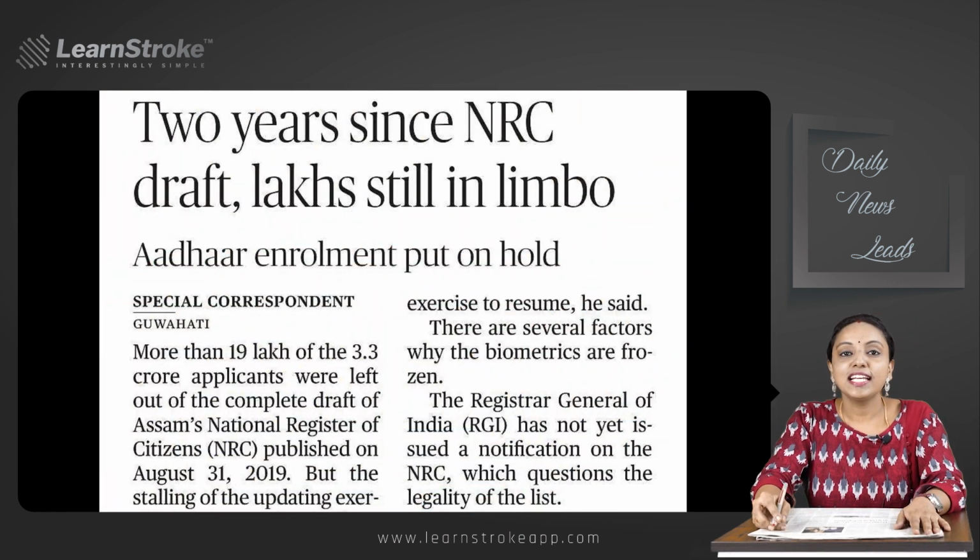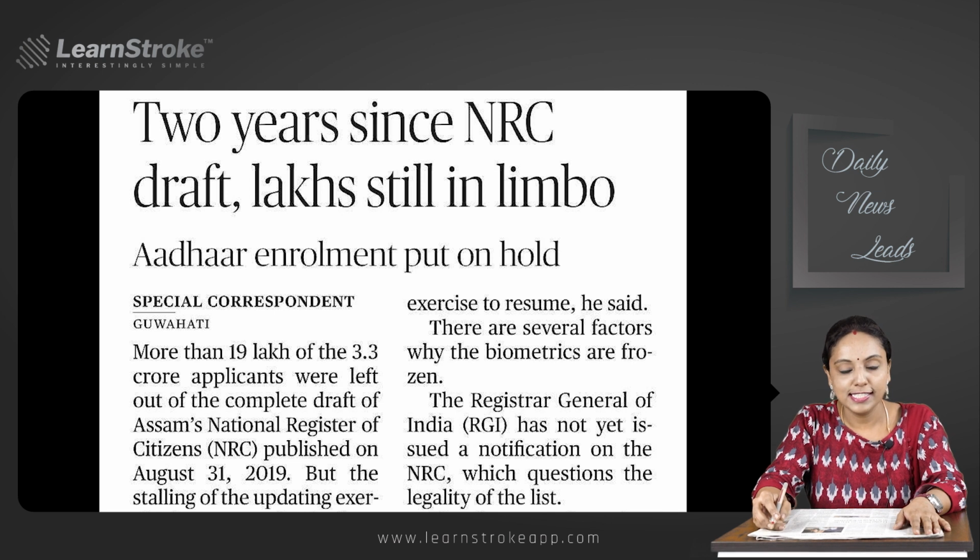Okay. So the next article is regarding the National Register of Citizens or the NRC. 2 years since NRC, lakhs still remain in limbo. Aadhaar enrollment of 27.43 lakh people has been on hold with no signs of the update exercise being taken forward soon.